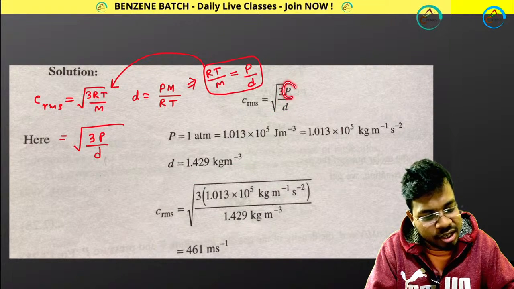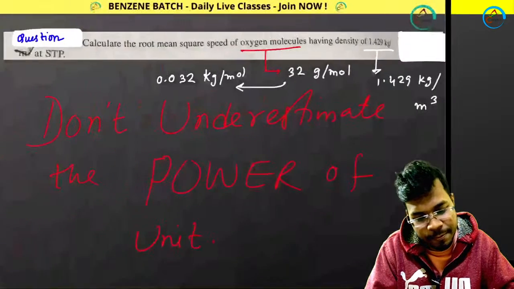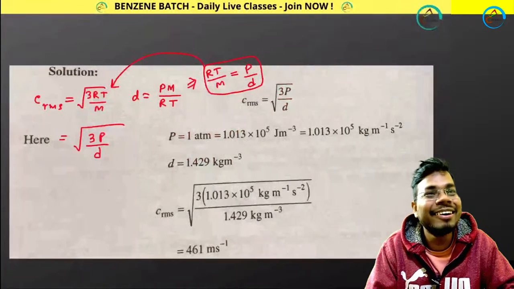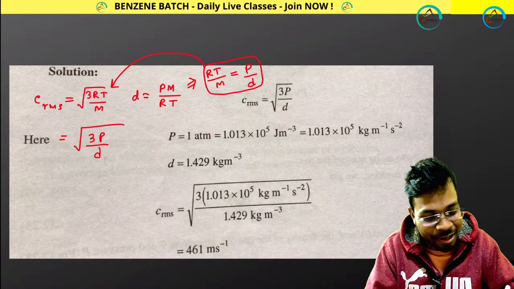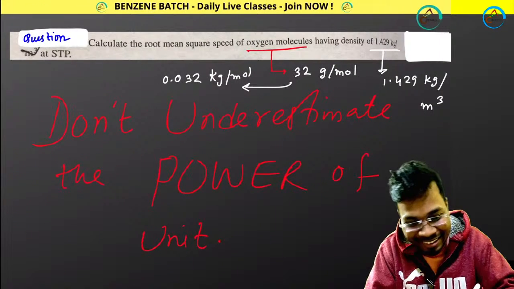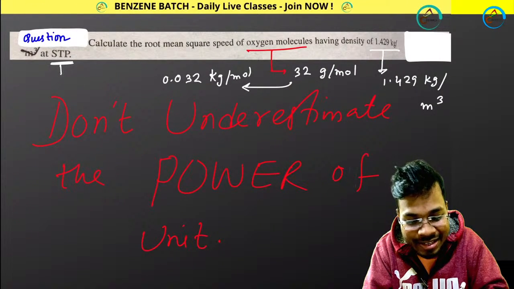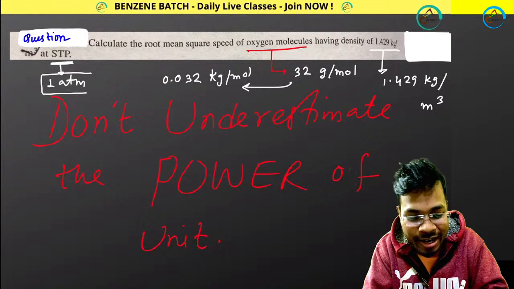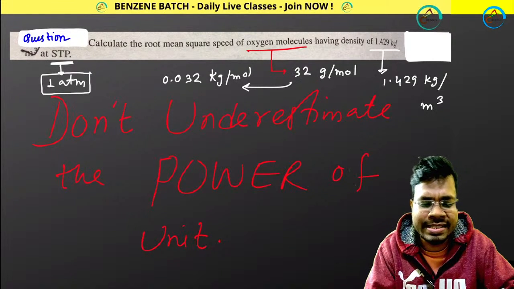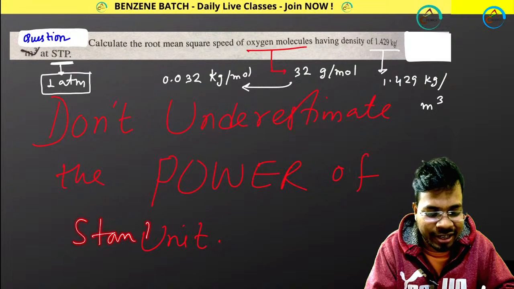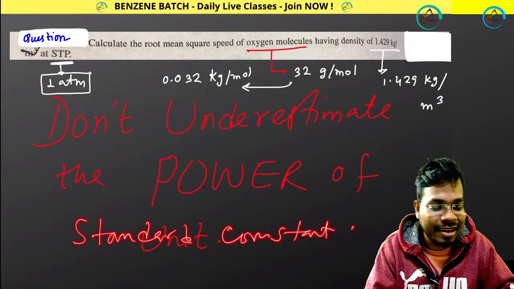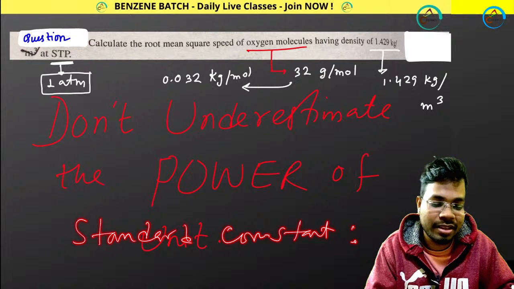You just need pressure. How can you calculate pressure? STP is given. STP means 1 atm. This is a concept of class 9. Standard temperature and pressure, 1 atm. I told you in the thermodynamics chapter, standard condition. That is why you are forgetting this. You have to apply your concept. Standard condition means 1 atm pressure.